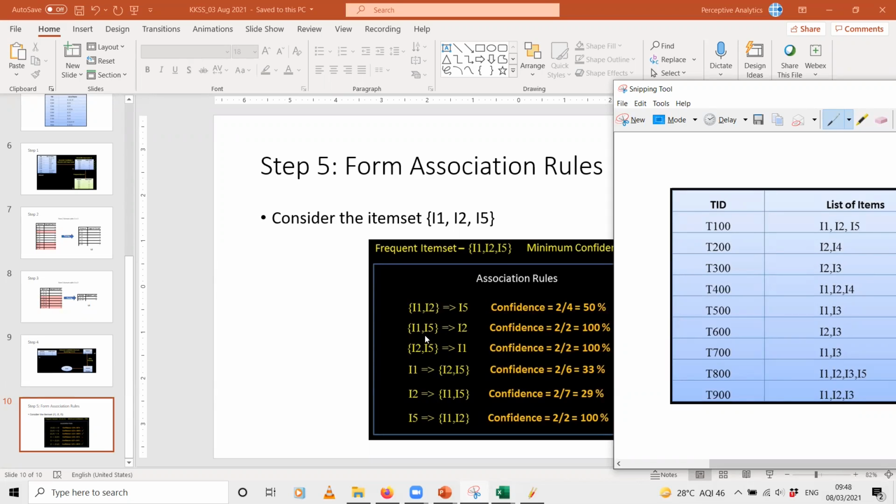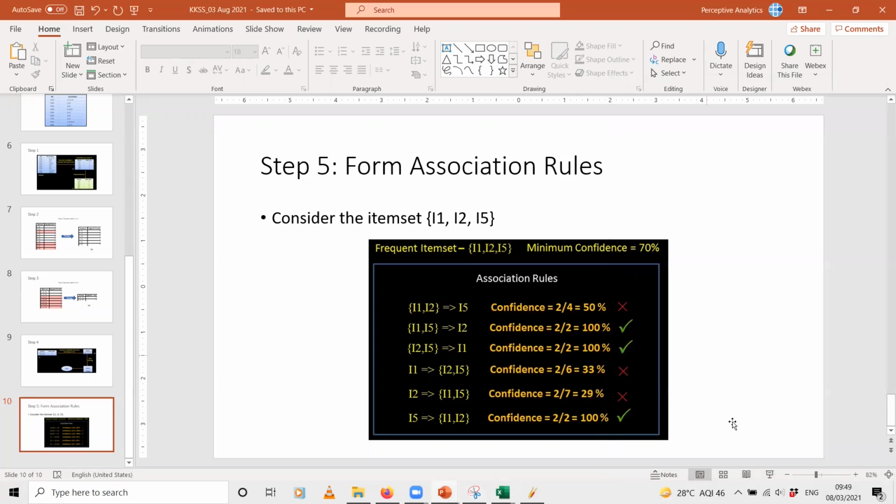Okay. Similarly, if you see the next rule, I1, I5. So people who have purchased I1 and I5 have also purchased I2. Okay. So how many people have purchased I1 and I5? I think that is T100 and T800. So out of those people who have purchased I1 and I5, how many have also purchased I2? Both those transactions, 100 and 800, have I2. So the confidence will be 2 divided by 2, that is 100%.